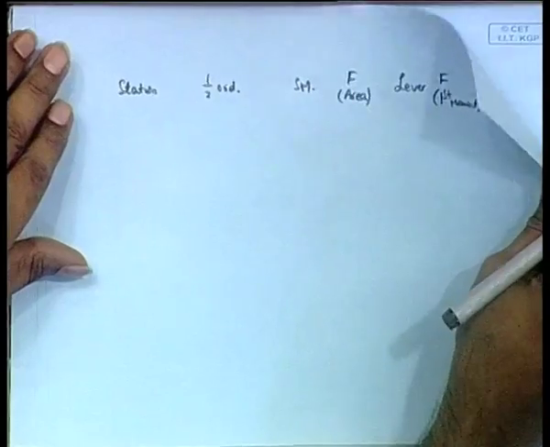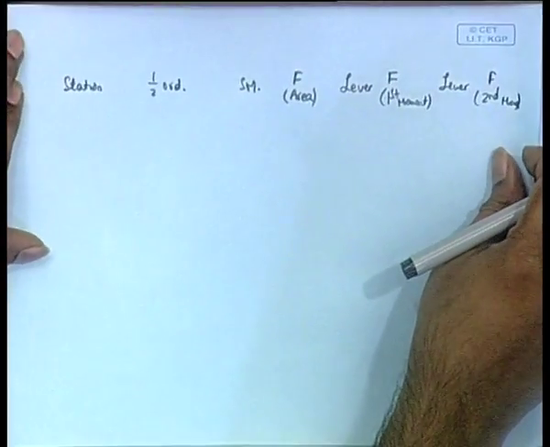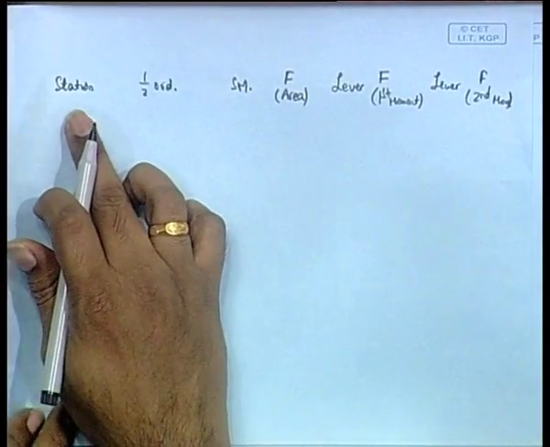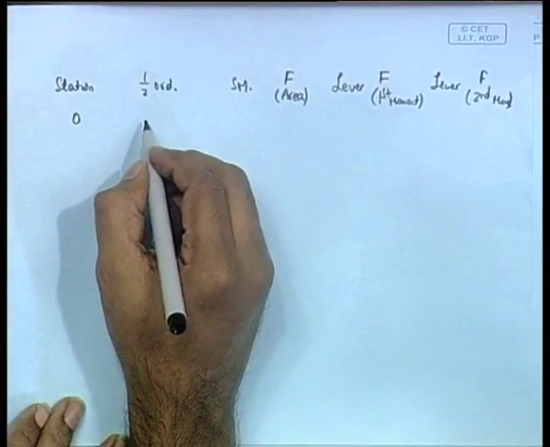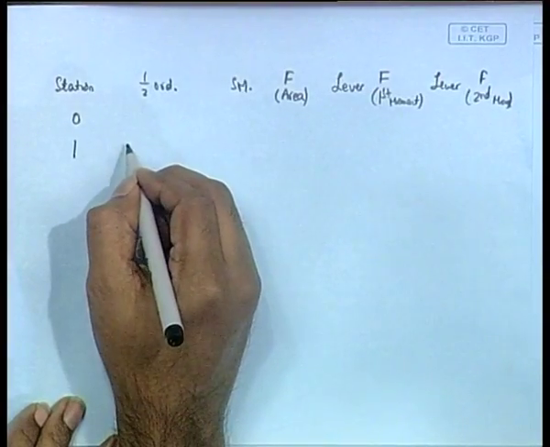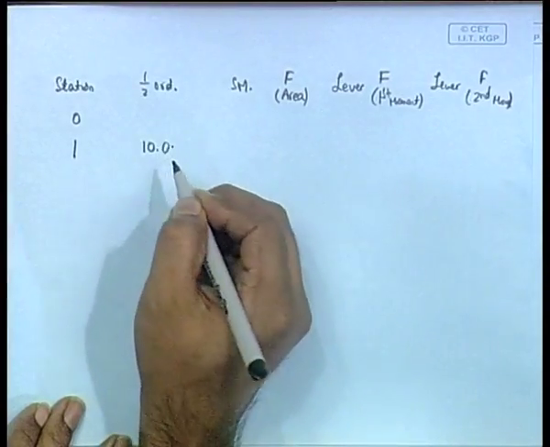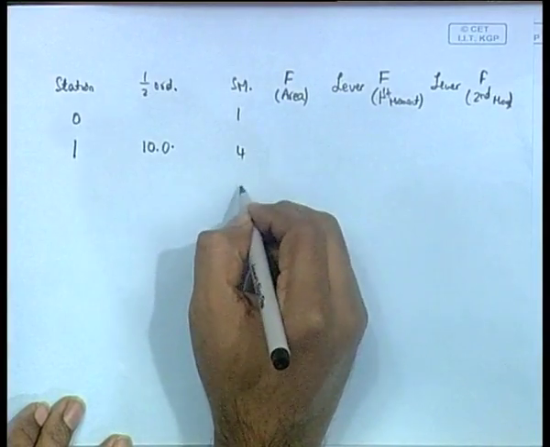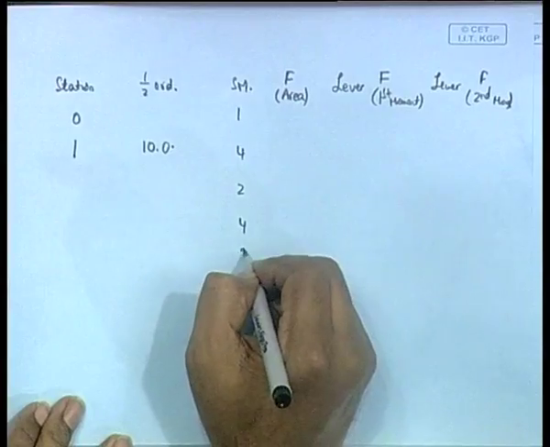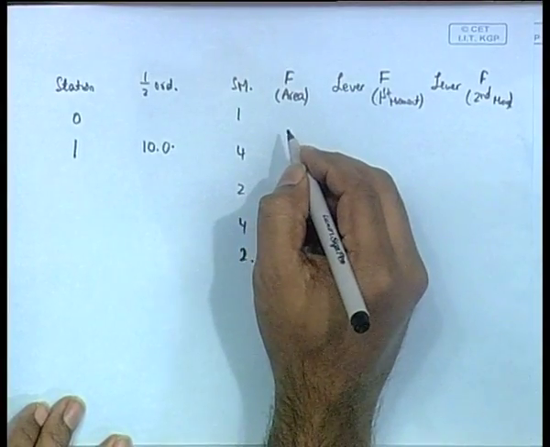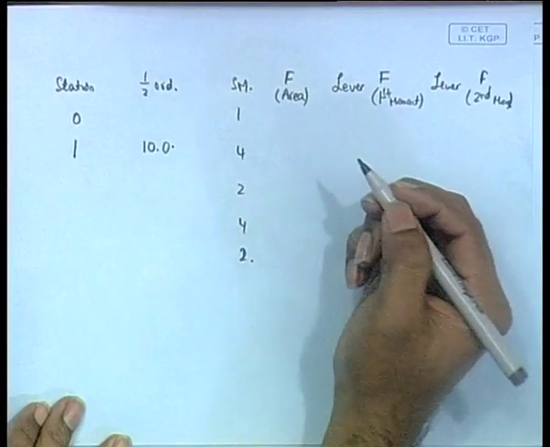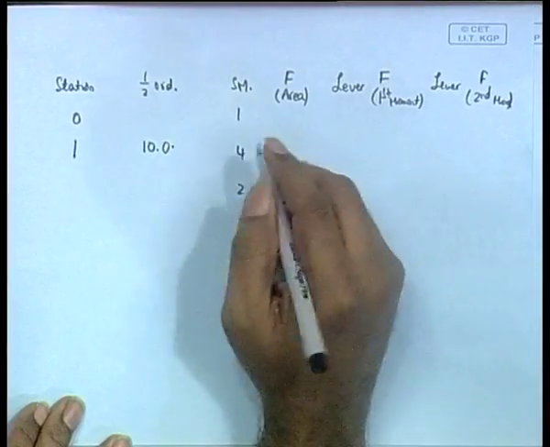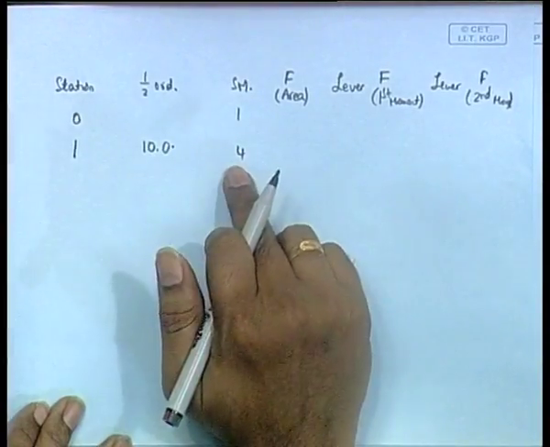This is to find the IF. So, station by station, first of all it's like this: you are given the half ordinates, 10. So let us do the Simpson's multiplier, 1 4 2 4, like this you will go. Then the function of area is just y dx, so this into this.